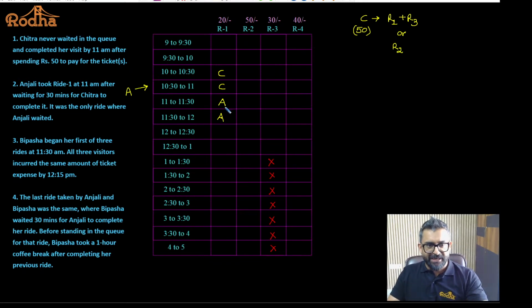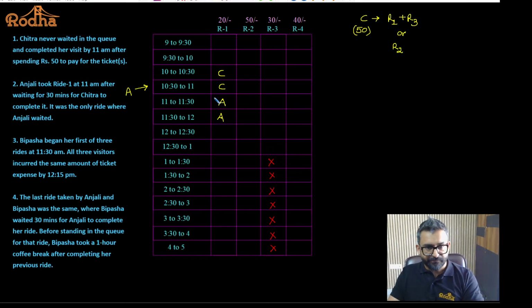Anjali took the first ride at 11, and from 11 to 12 she was in ride 1, and she was waiting for her turn because Chitra was using that ride. That means Anjali started this ride at 11. She was at the ride at 10:30 because she had to wait for it. So Anjali was sitting, waiting outside ride 1 at 10:30 because Chitra was riding that ride. Chitra must have started the ride at 10. So 10 to 11, because the duration of each ride is 1 hour.